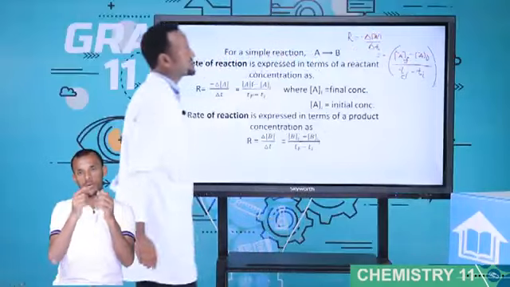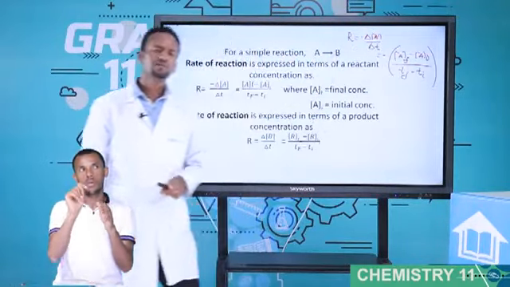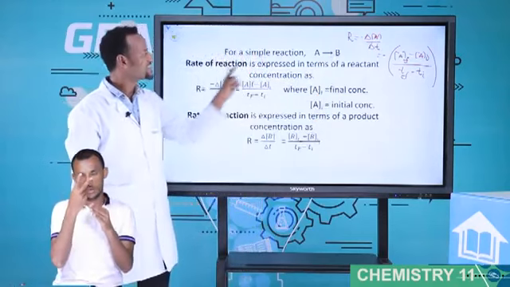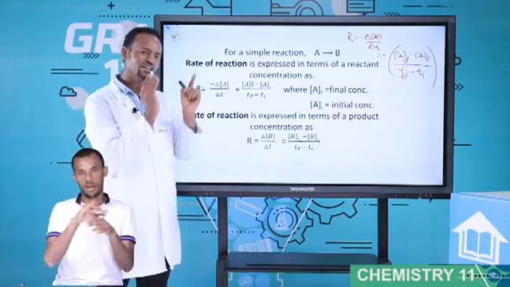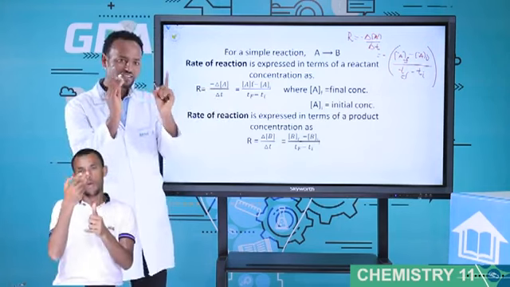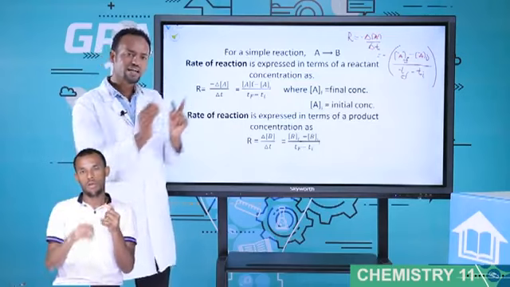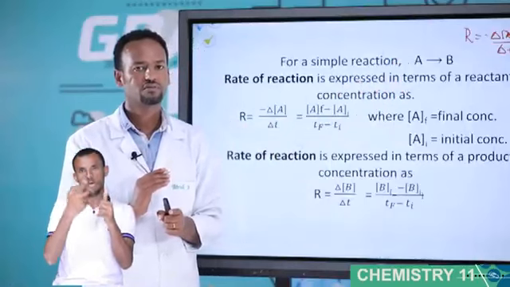By the way, for reactant A, which one is higher, the initial concentration or the final concentration?